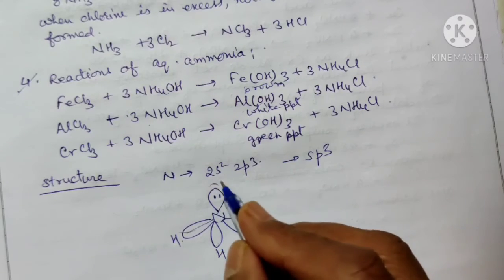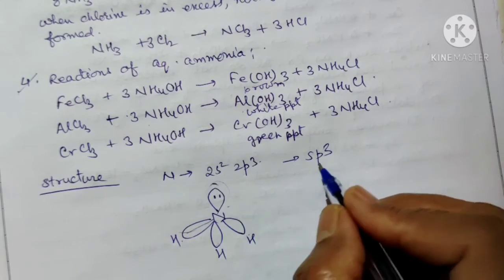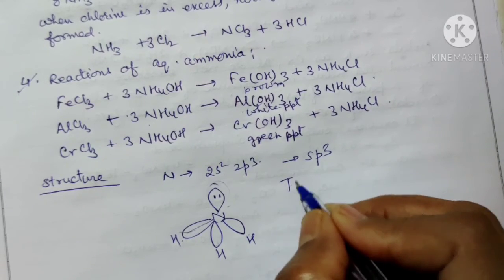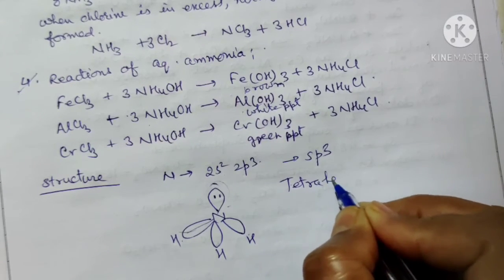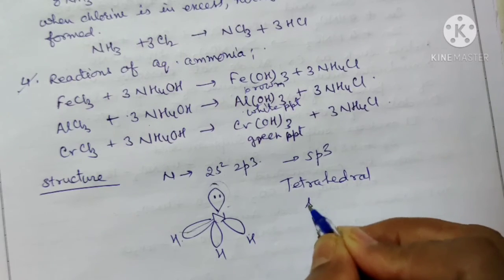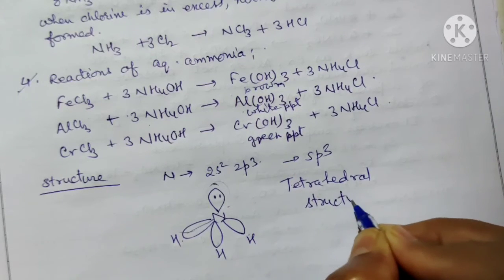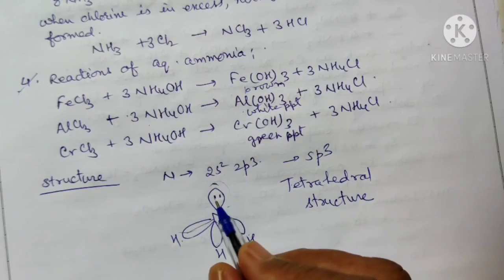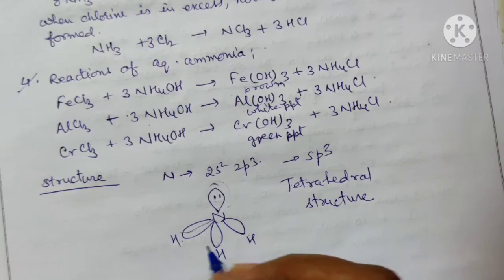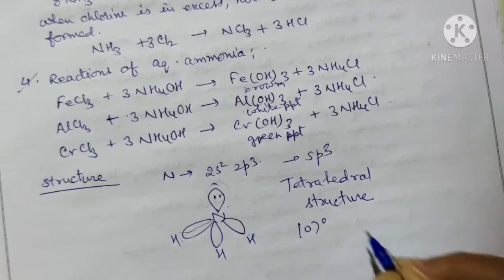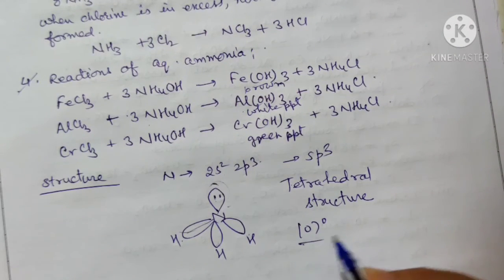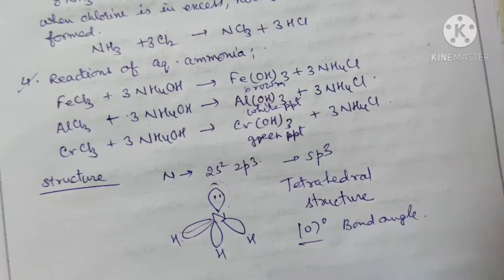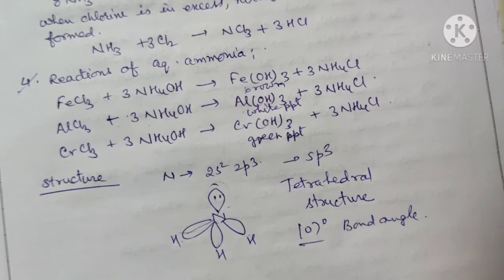Due to the presence of this lone pair, its hybridization is sp3 and its structure is tetrahedral. Due to the presence of the lone pair of electrons, it is basic in nature. And the bond angle is 107 degrees. So these are the properties of ammonia.